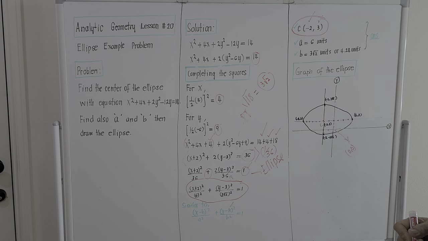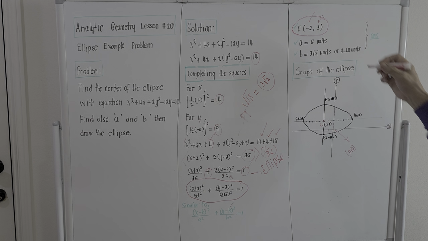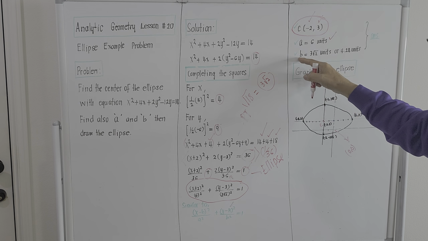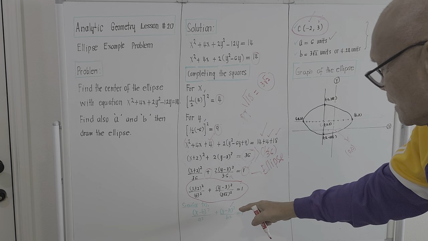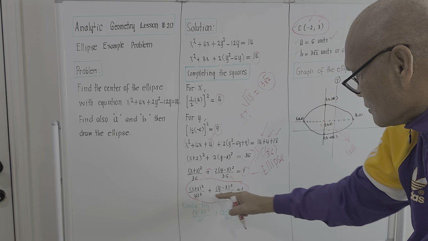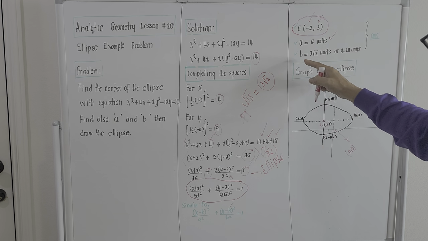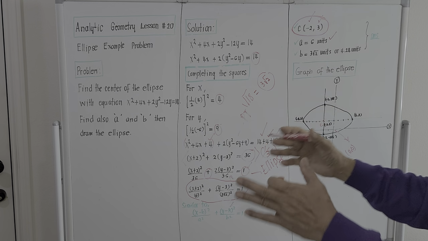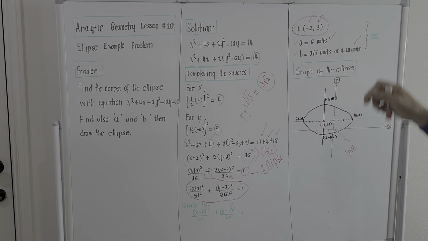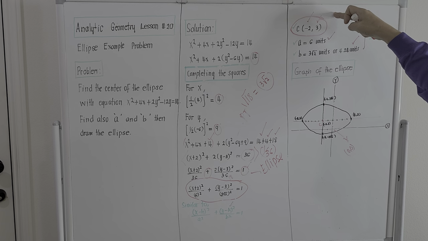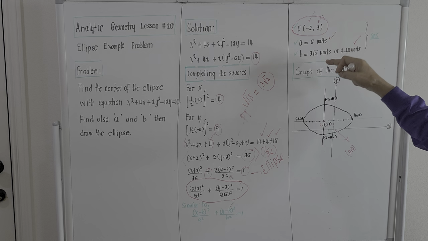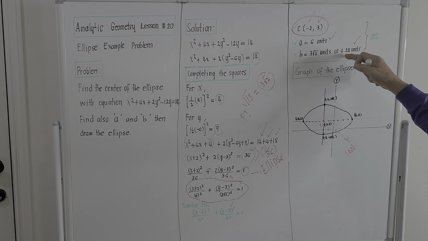The other thing. The value of A is actually 6 units, the one underneath the x term. And the value of the B term is actually the one underneath the y term, because 3 the square root of 2 is actually less than 6. So this should be the major axis and this is the minor axis. And the value of B is actually 3 square root of 2, and if we try to take the approximate value, that will be 4.24 units. So the center location will be at negative 2 and 3. The value of the semi-major axis is 6 units. And the value of the semi-minor axis is actually 3 square root of 2, or 4.24 units.